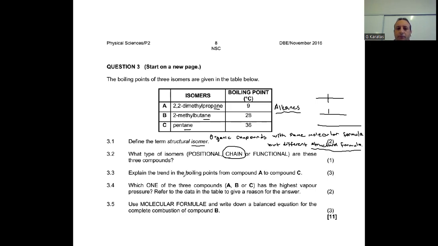3.3. Explain the trend in boiling points from compound A to C. The boiling point from A to C, how does it change? As you can see, from compound A to C, the boiling point increases. So here we say the boiling point increases. And the reason for this,